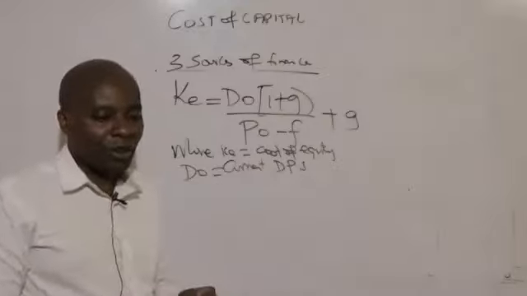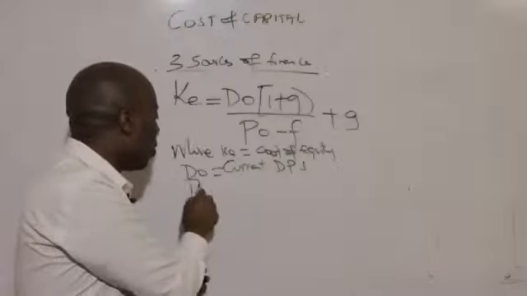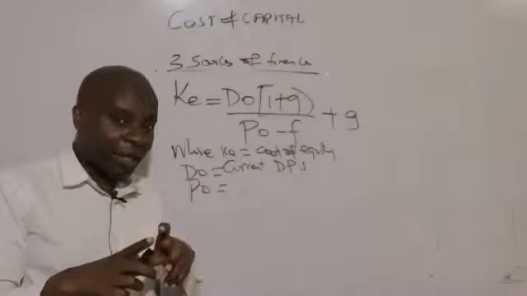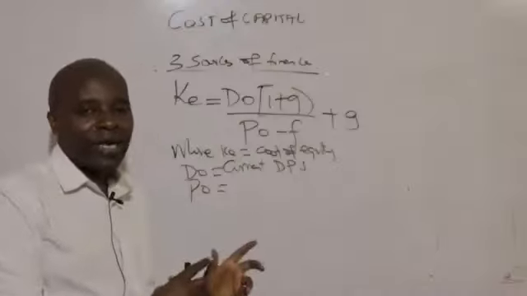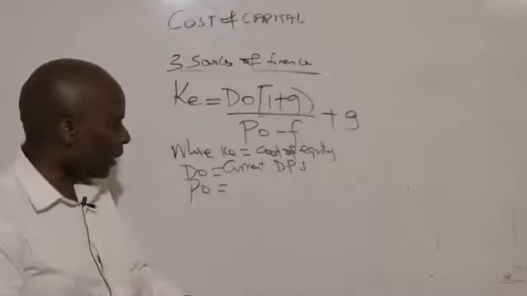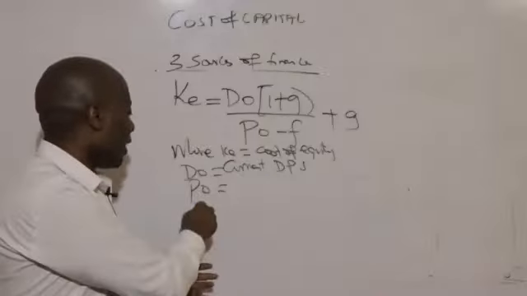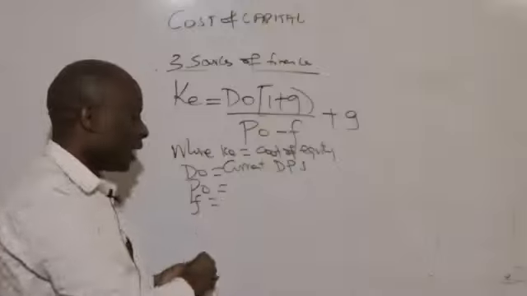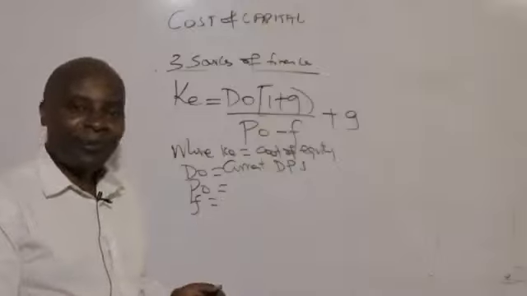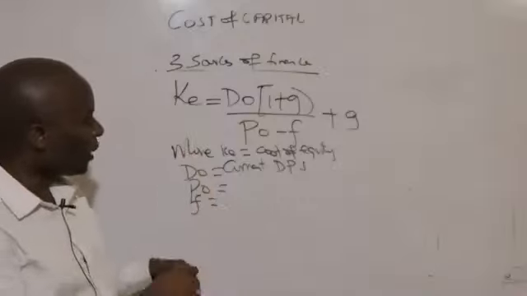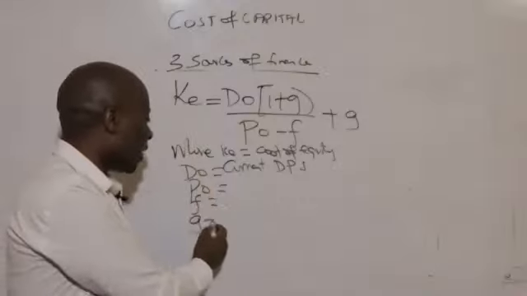And then we have P0, the current market price per share, current because of the 0. And then we have F. F, ladies and gentlemen, stands for flotation cost. And then we have G. G stands for growth rate.